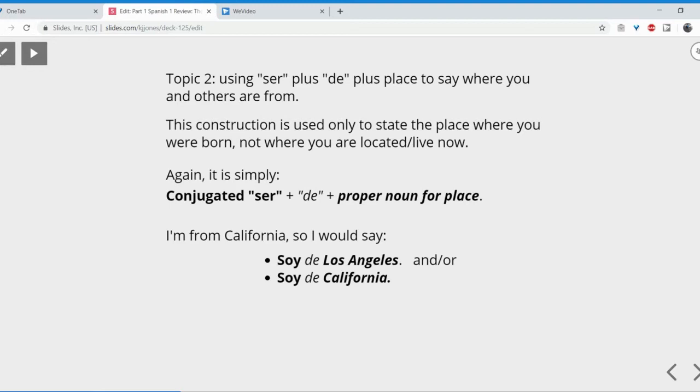It really does. And so when we say it, it means that we intend to add a level of emphasis that we would achieve in English by adding an extra level of voice stress, by saying, I'm from Los Angeles, meaning, and you're not. But if I just meant to say, normally, stating a fact, I'm from Los Angeles, then simply, soy de Los Angeles, no subject pronoun at all is correct, okay? All right.